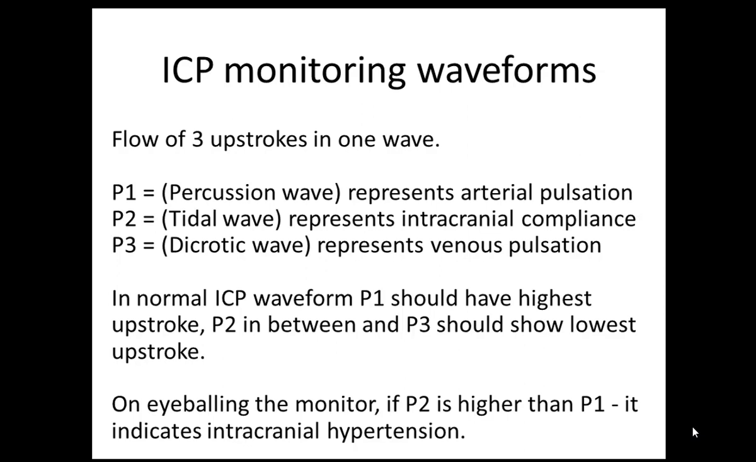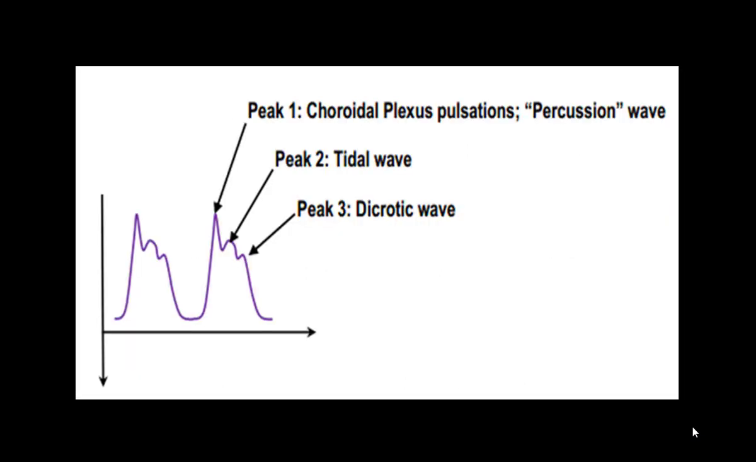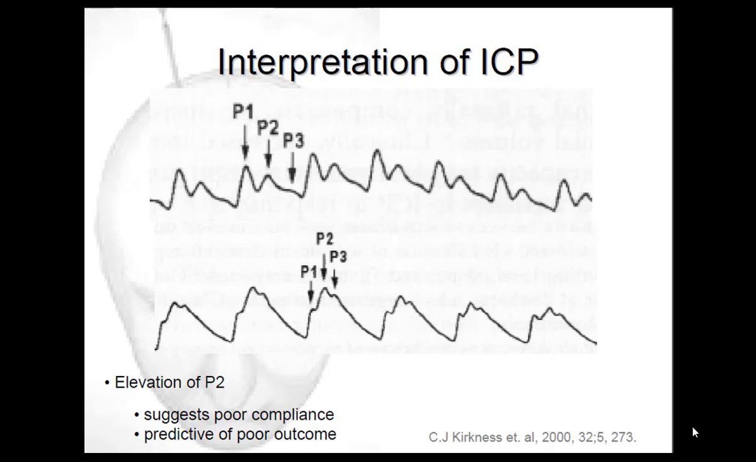This would represent a normal ICP waveform. Just on eyeballing, without doing any measurements, if you find P2 higher than P1, it indicates that the intracranial compliance has gone wrong and there is a rise in the intracranial pressure. So P1 is the tallest, P2 is number 2, P3 is number 3. This is arterial, this is intracranial compliance, and P3 represents the venous pulsations.